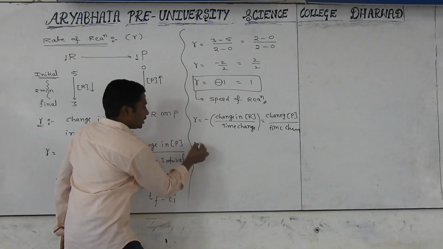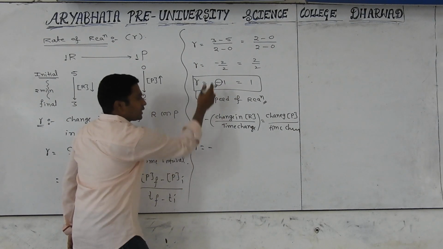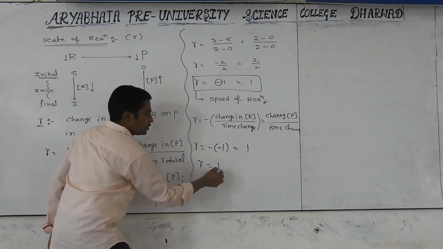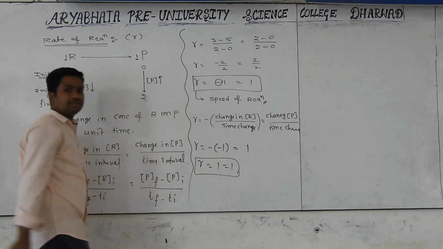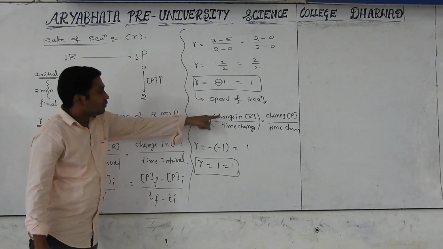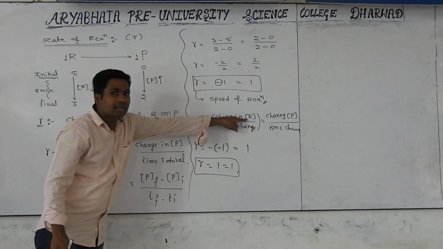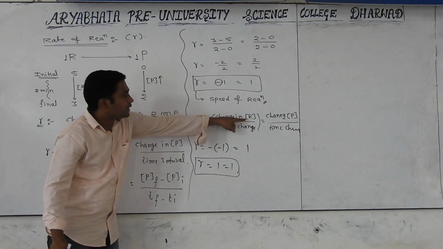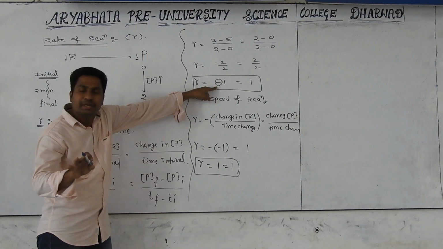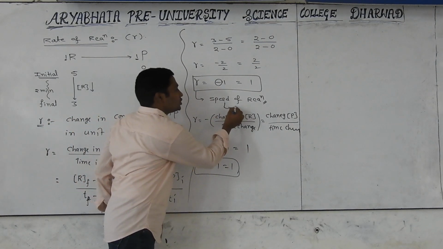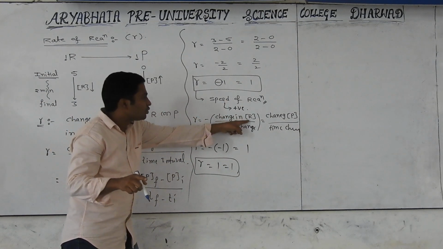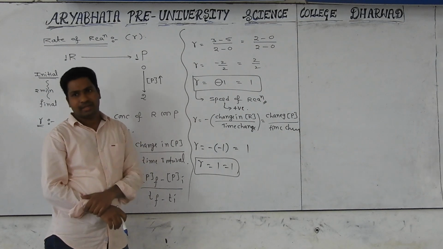Then R is equal to minus of the change in concentration of the reactant, which is minus 1, so it becomes 1, and for the product it is already 1. Then we are getting R is equal to 1 and 1, the same. Are you getting it? Why have I written the minus sign while expressing in terms of the reactant? If you calculate with respect to the reactant, the rate comes out negative, but it should not, because rate means speed, which should always be a positive value. To get a positive value, whenever you calculate the rate of reaction in terms of the reactant, you should write a negative sign before it.